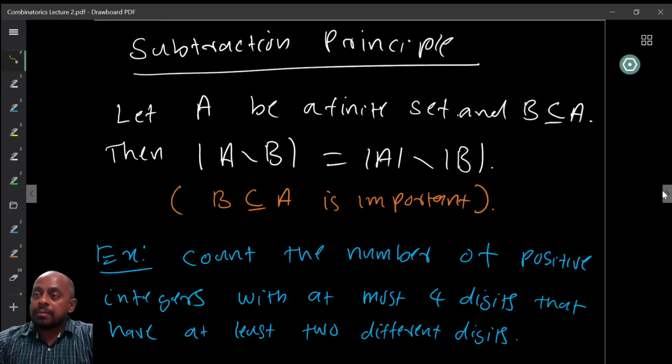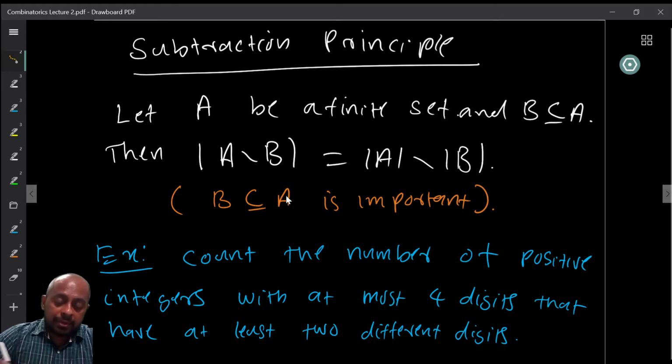Now, here is the subtraction principle. So what is the subtraction principle? It says that if A is a finite set and B is a subset of A, then the cardinality of A minus B is equal to the cardinality of A minus the cardinality of B. So earlier we were looking at when we can add. Now we are asking when we can subtract. But B being a subset of A is very important.